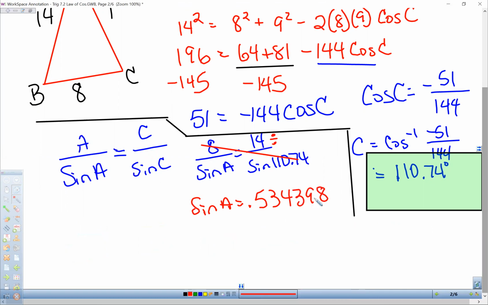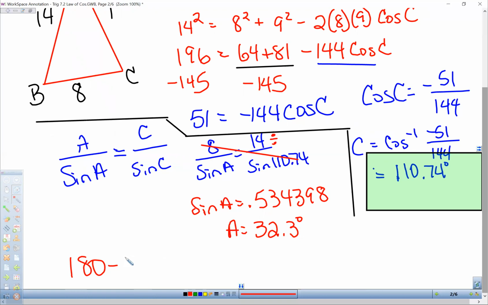0.534398. Now for that, it doesn't matter how many places you use. You probably want to use as many as possible so that you get the most accurate answer possible. And if we do the inverse sine here, then angle A is going to be 32.3 degrees. So we got angle A, we got angle C. Don't go through and do this whole problem again with either one of these for your third angle. Remember, all three angles have to add up to 180 degrees.